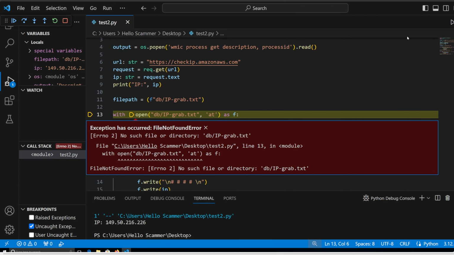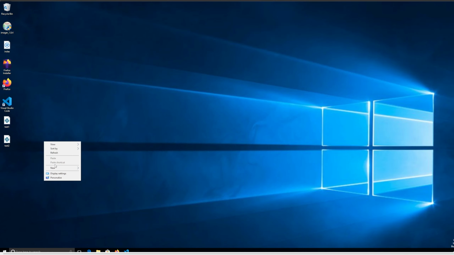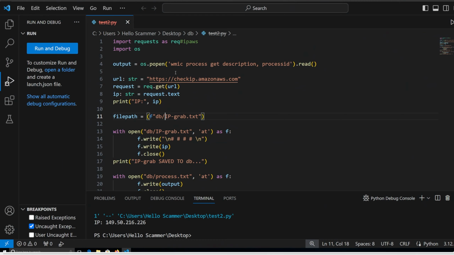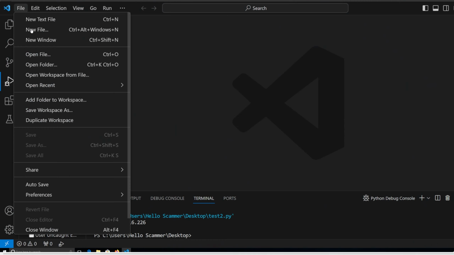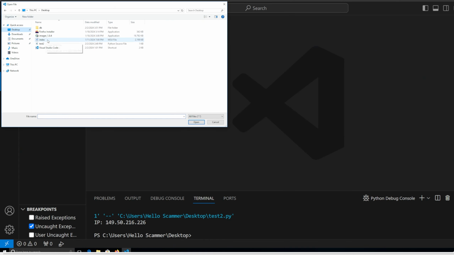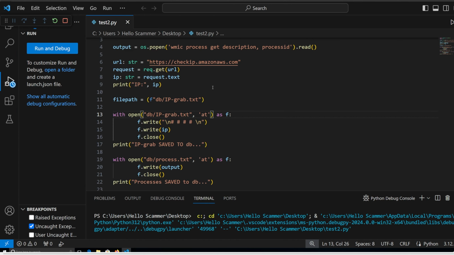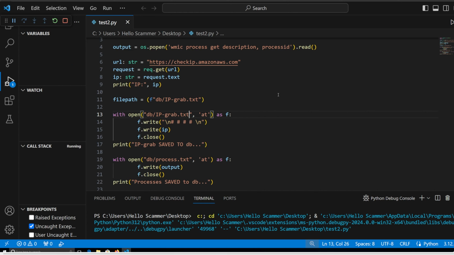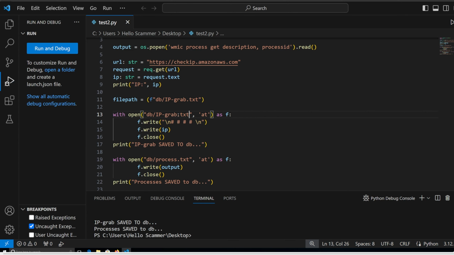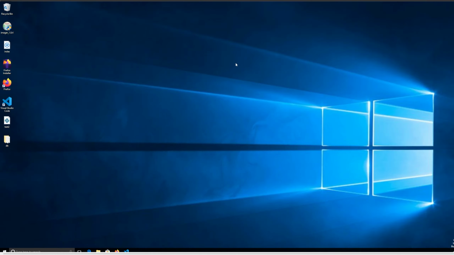The problem is because I don't have a folder created. So what we need to do is make a folder called db. Now I need to open it again, well done. Right, so what we're gonna do now is run this, start debugging. And what it should do is save our IP address. As you can see, we get no error, right? Which is usually a good sign. 99% of the time it's a good sign.